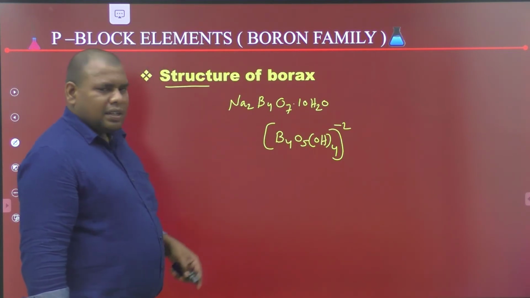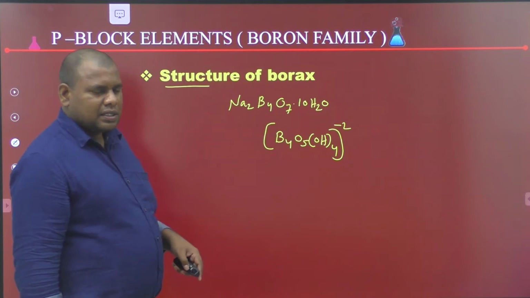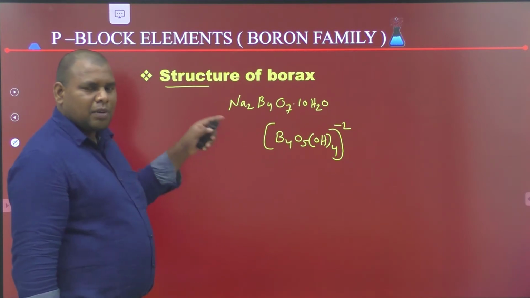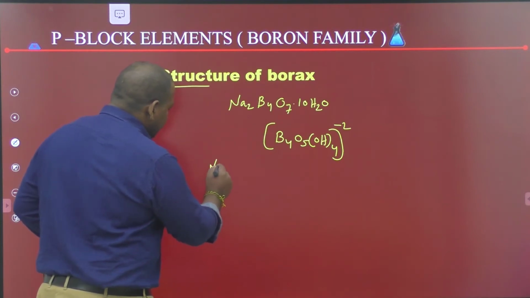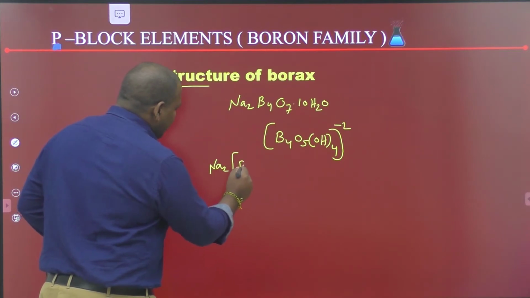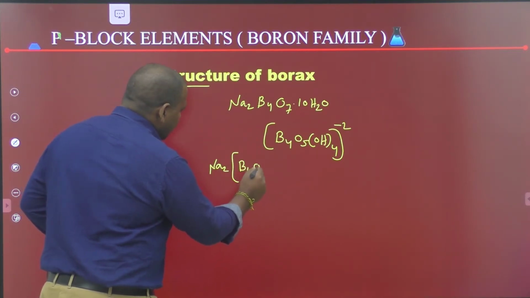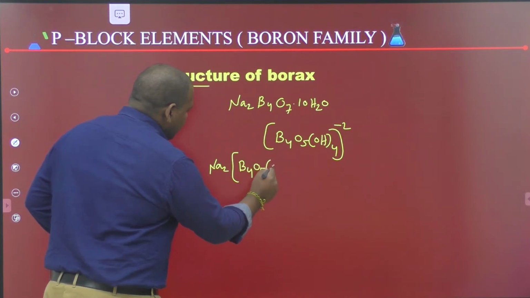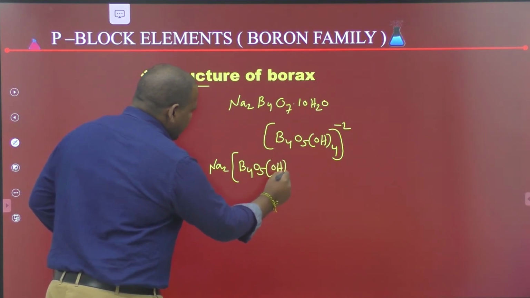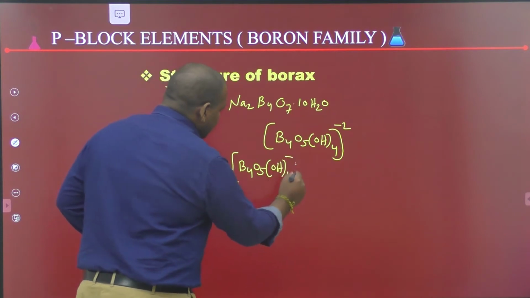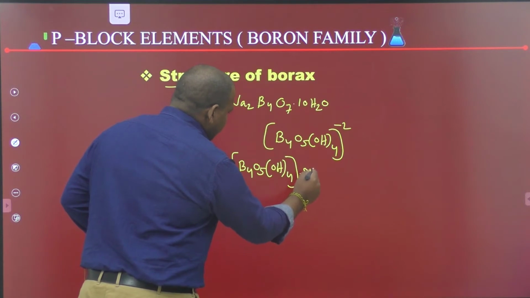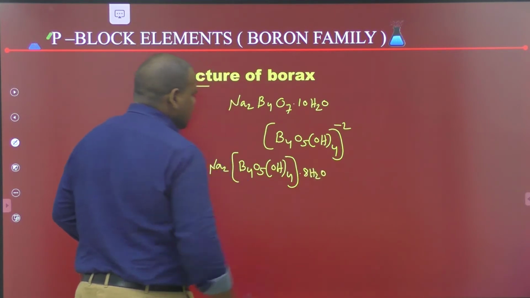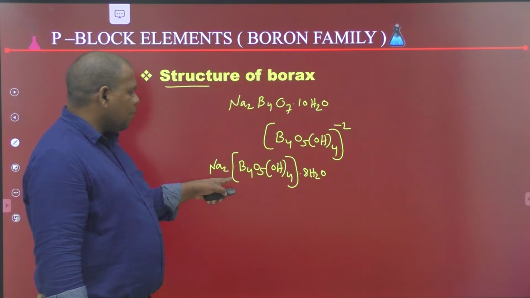So the correct formula of borax is Na2[B4O5(OH)4].8H2O.